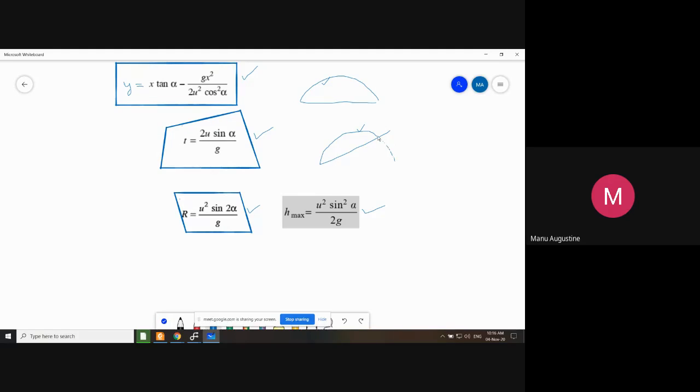The only thing is you stopped the parabola in between here by placing an inclined plane over here. So the thing that I am trying to emphasize over here is that the equation of trajectory, this equation, is exactly the same for horizontal motion and for motion on inclined plane.